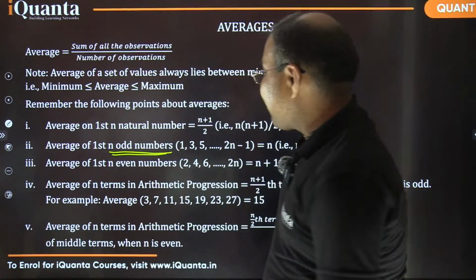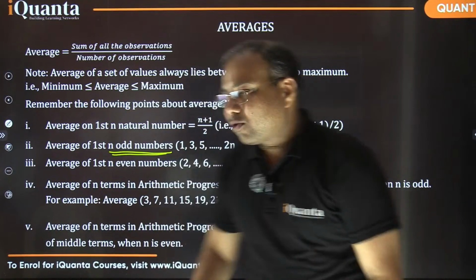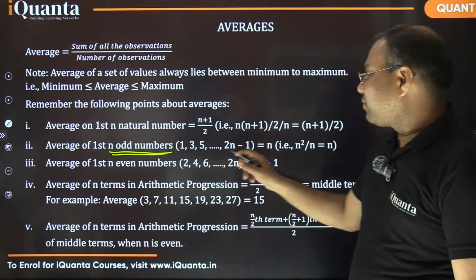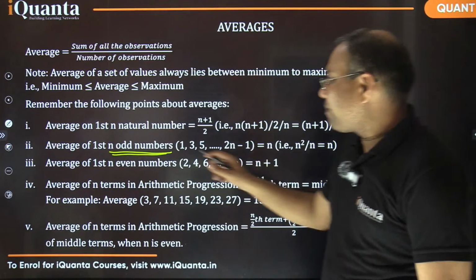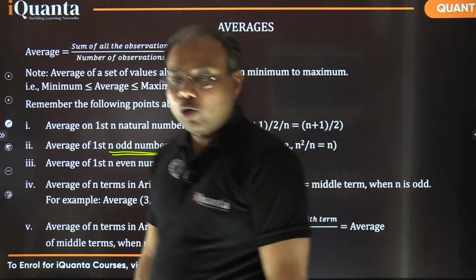Okay, so the second point mentioned here, average of first n odd numbers. So when we are having first n odd numbers like 1, 3, 5, up to 2n minus 1, the average comes out to be the middle number, that is n. Average comes out to the middle number.